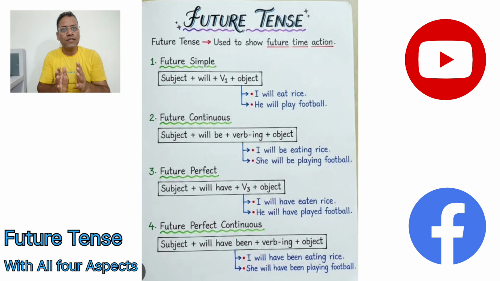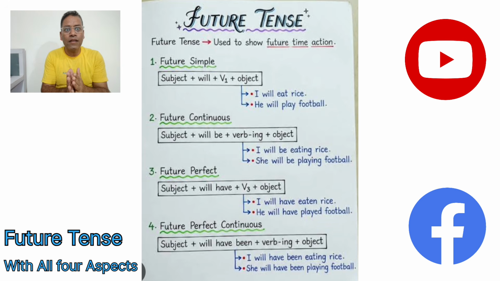Subject can be first person, second person, or third person. That means it can be I or we, it can be you, it can be he, she, it, or any singular noun, or it can be they, or any plural noun. That is for the subject. Then we have will be.